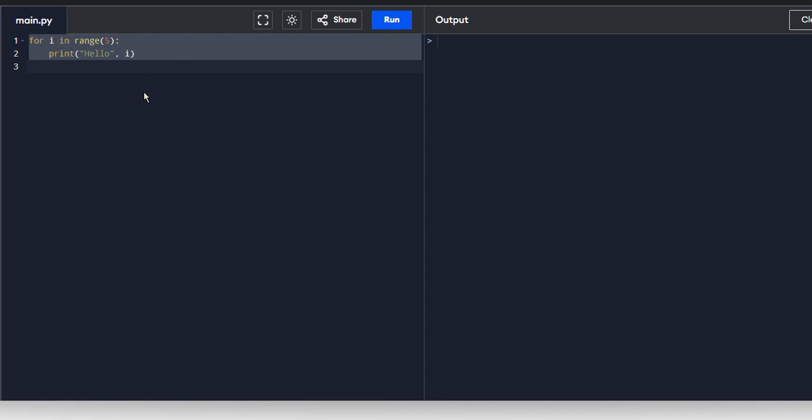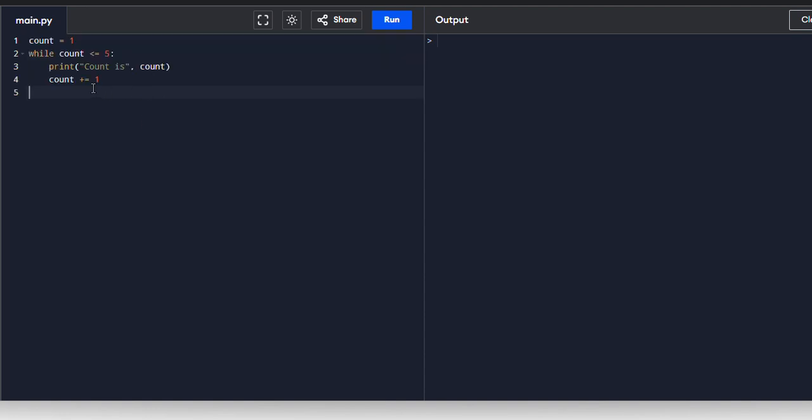I'll clear this for loop and I'll paste the code. Count equal to 1, while count is less than or equal to 5, then print count, then count plus plus. If you run this code, it's going to print count from 1 to 5.